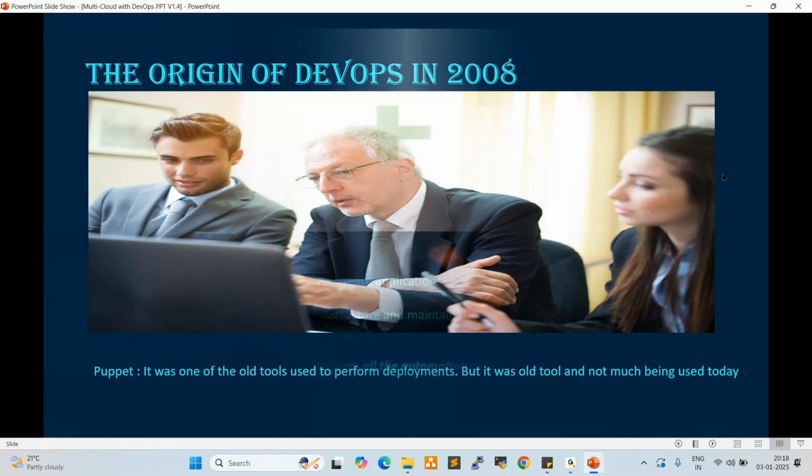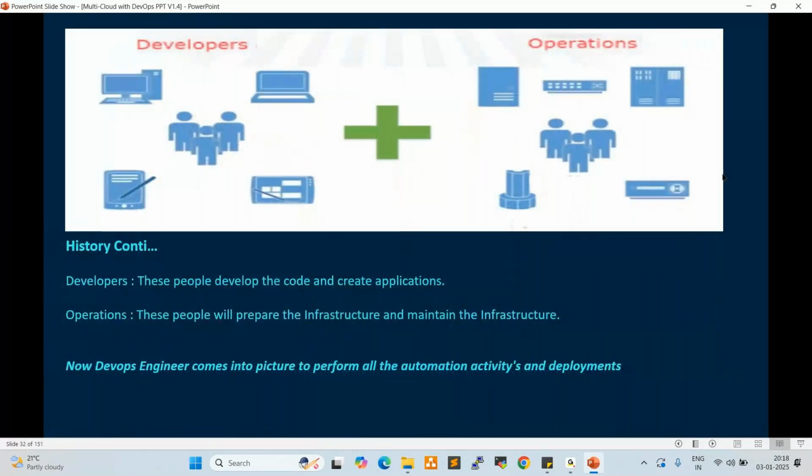Now here we have two sections: developers and operations. What is a developer? The people who are developing the code, the people who are developing the applications, are nothing but developers, right?